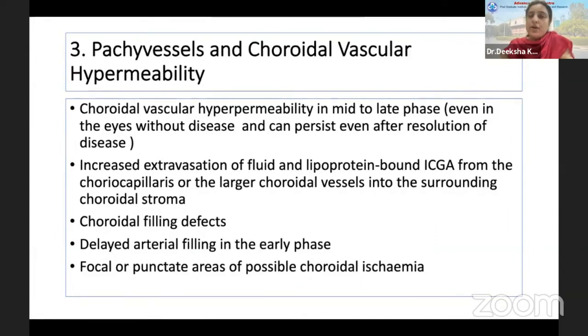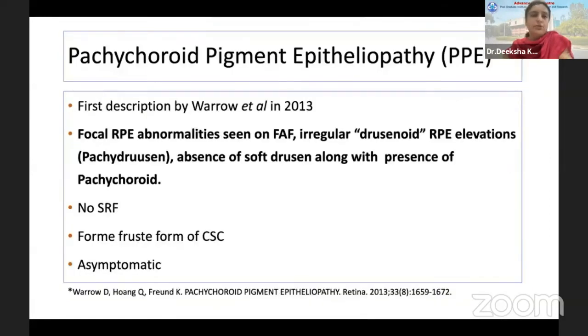I have told you how we identify pachyvessels and choroidal vascular hyperpermeability in the mid to late phase of the ICG. It can be even seen in eyes without the disease, and can persist even after resolution of the disease. This is associated with increased extravasation of fluid and lipoprotein-bound ICGA from the choriocapillaries or the vessels into the stroma. Associated choroidal filling defects, delayed arterial filling, and focal or punctate areas of possible choroidal ischemia may be associated.